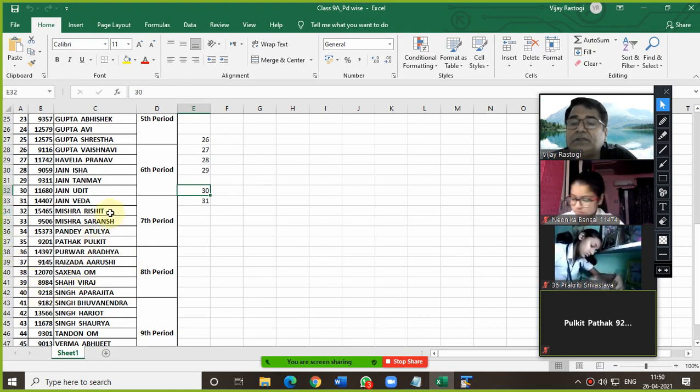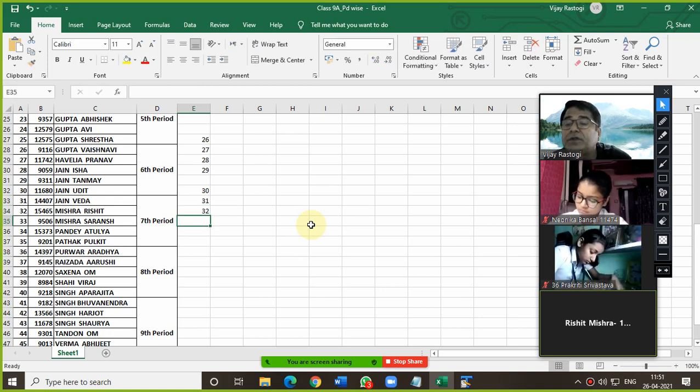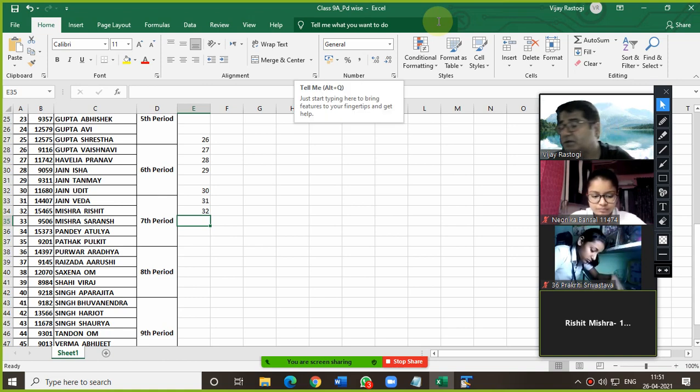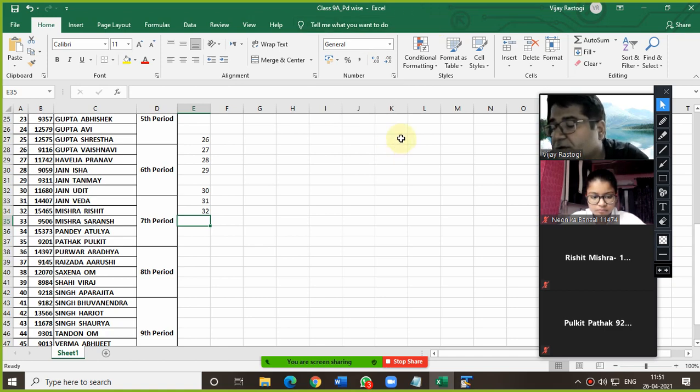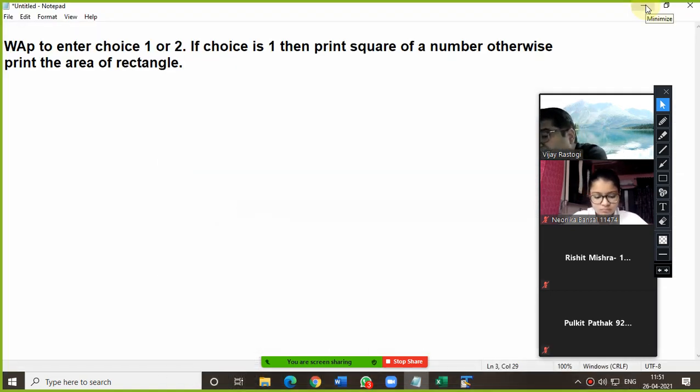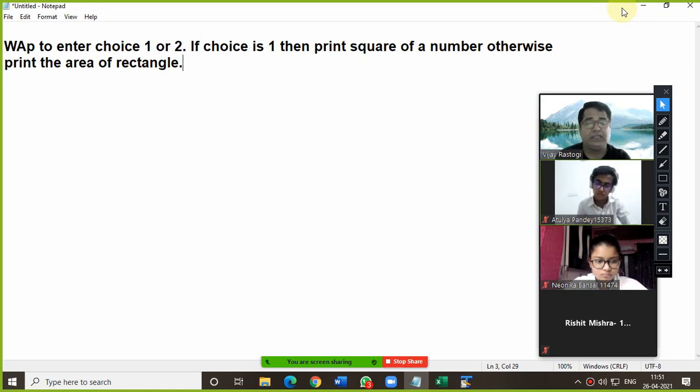Rishit Mishra. Yes, sir. What's your roll number, beta? Sir, I think 32. 32. Okay, Saransh Mishra. Yes, sir. What's your roll number? Sir, I think it's 33, but the confirmed one I don't know. Okay, no problem. Atulya Pandey is there. Yes, he is there. No problem. Please go through the question, everyone.